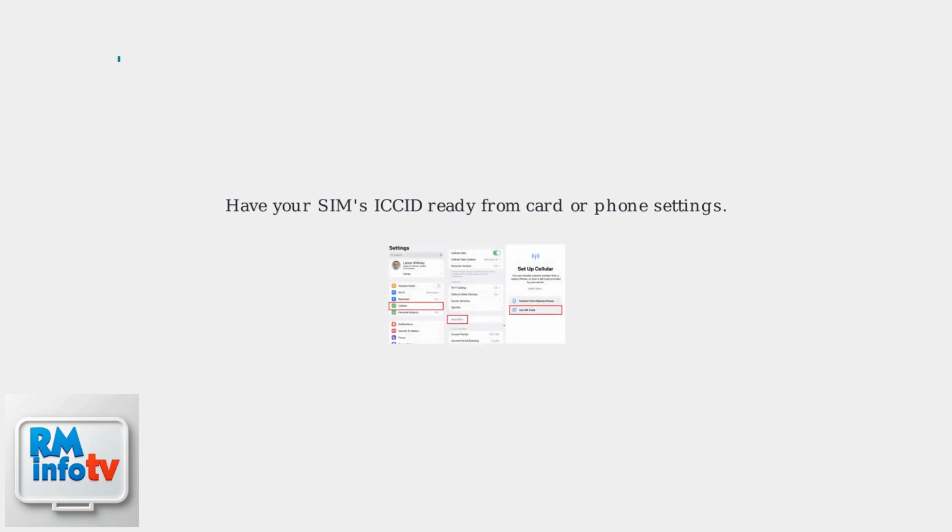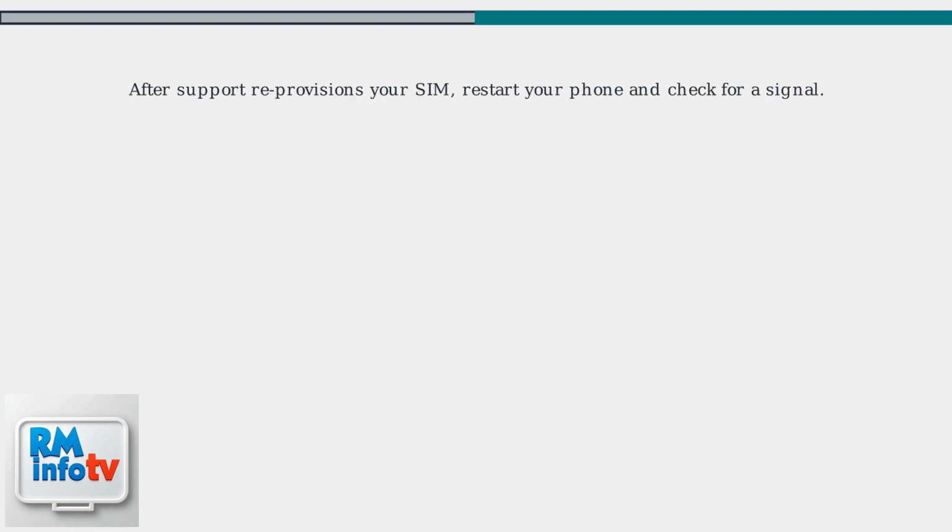Have your SIM's ICCID ready. It's on the card or in your phone's settings. Support will remotely reprovision your SIM, usually within 5 to 15 minutes. After AirTalk support reprovisions your SIM, restart your phone and check for a signal.